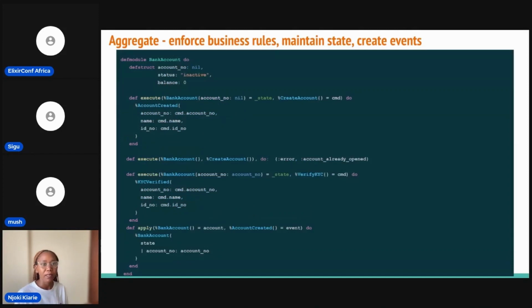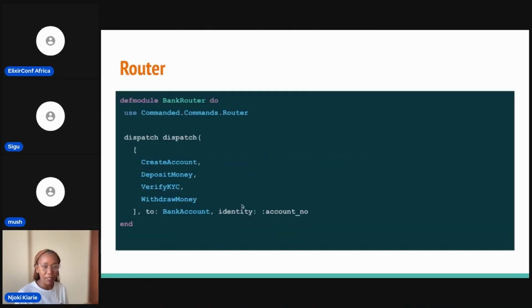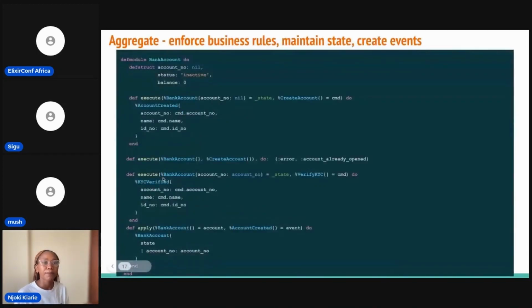This is an example of an aggregate. It's responding to the command create account, and all these other commands that have been dispatched here. As we discussed, aggregates allow us to enforce business rules, and they also have state.